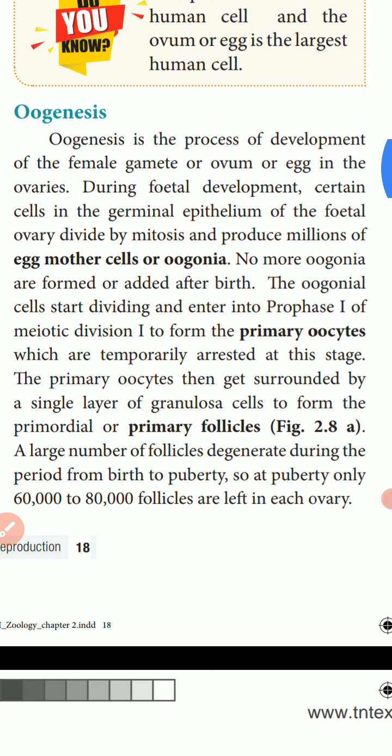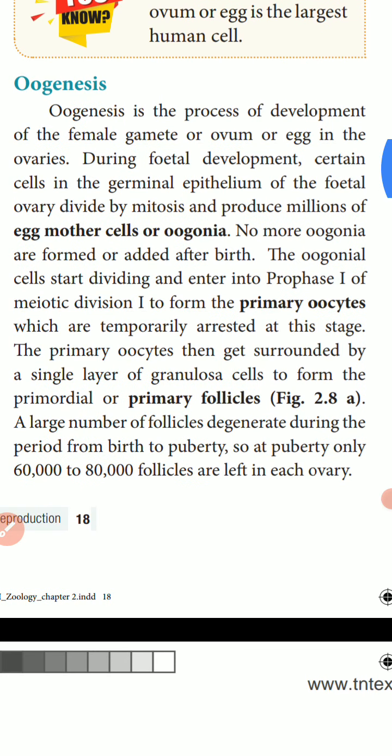During fetal development. What is fetal development? When the child is growing in the mother's womb or uterus, that is what we call fetal development.